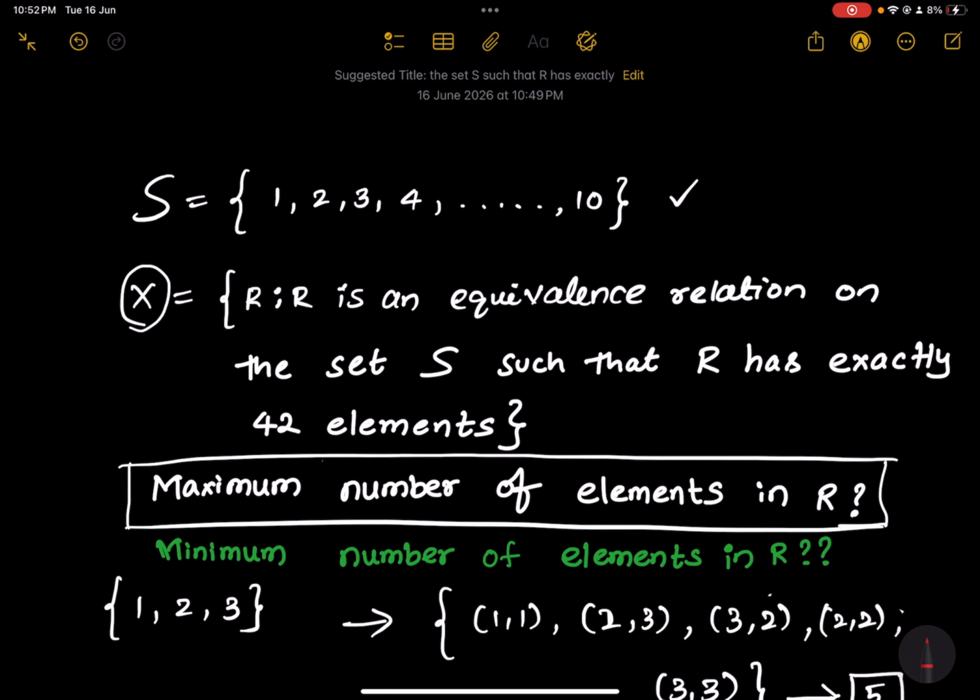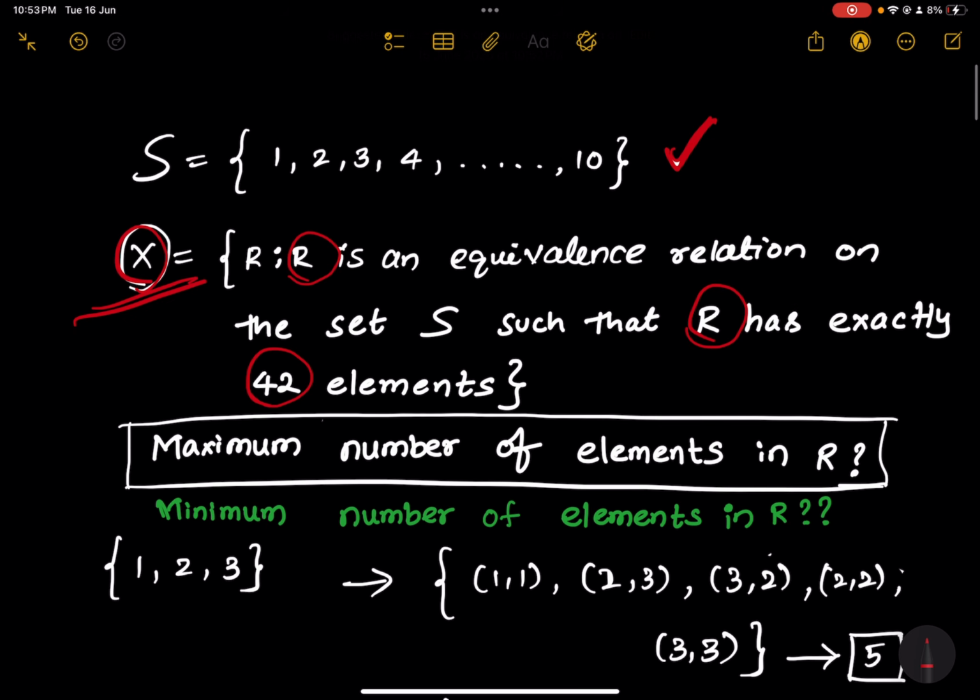You have a set which contains the first 10 natural numbers, basically 10 elements, and it is given that X is a set of all equivalence relations such that the equivalence relation R has exactly 42 elements. So you have to form different equivalence relations and then count all the equivalence relations which has exactly 42 elements and put them all in this particular set X. Now, I have a question for you. What are the maximum number of elements in the equivalence relation R?